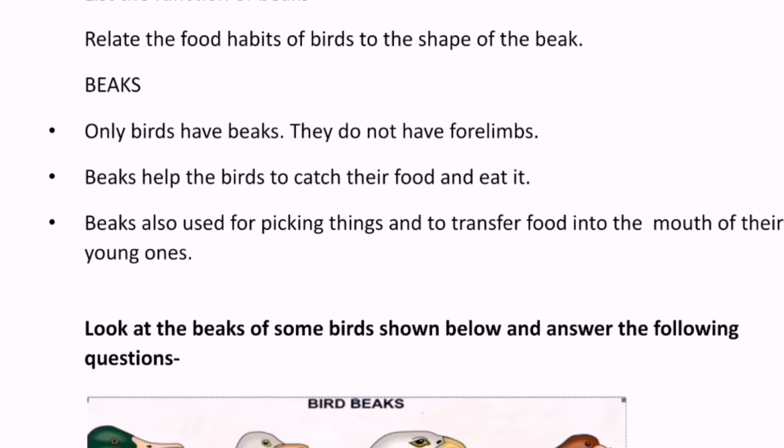Beaks. Only birds have beaks. They do not have forelimbs. Beaks help the birds to catch their food and eat it. Beaks are also used for picking things and to transfer food into the mouth of their young ones.